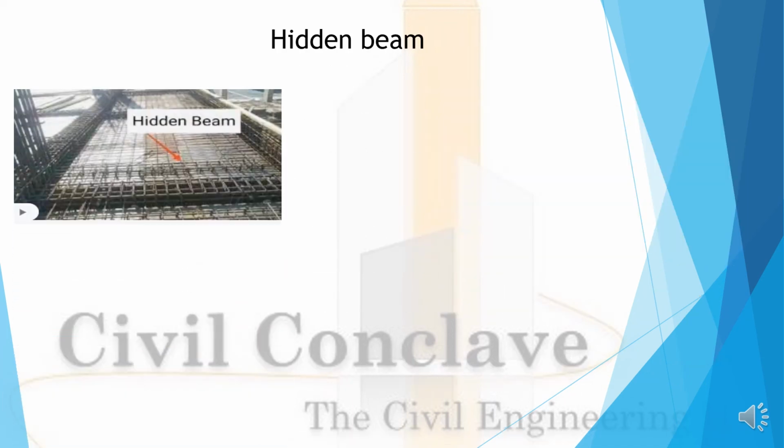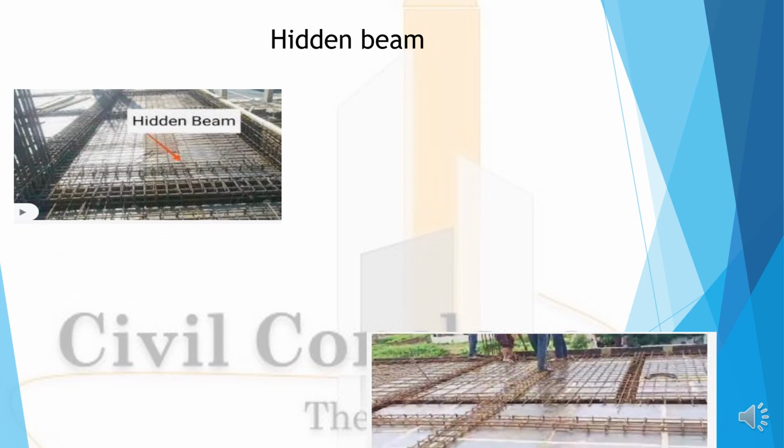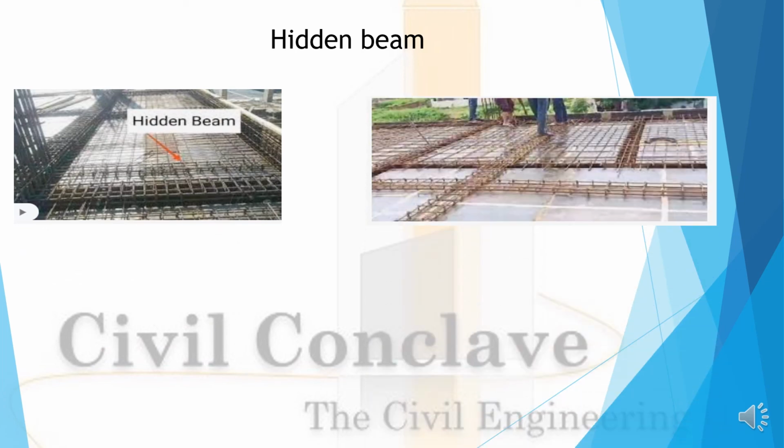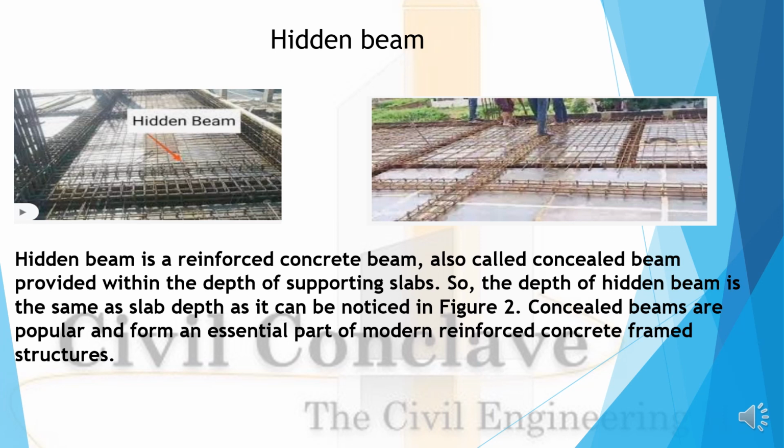Hidden beams. See, this is the image of the hidden beams. A hidden beam is a reinforced concrete beam, also called a concealed beam, provided within the depth of the supporting slab. So the depth of the hidden beam is the same as the slab depth, as can be noticed in the figures.